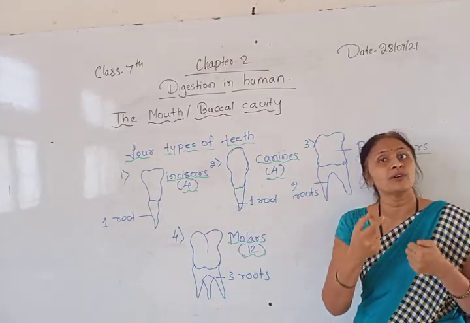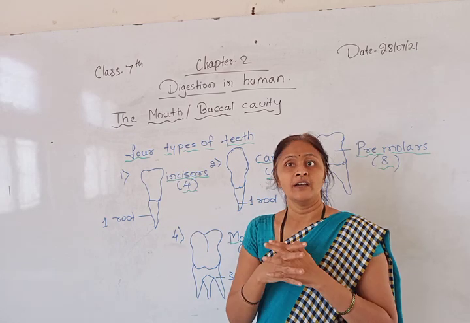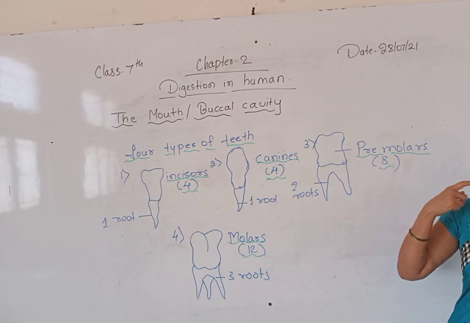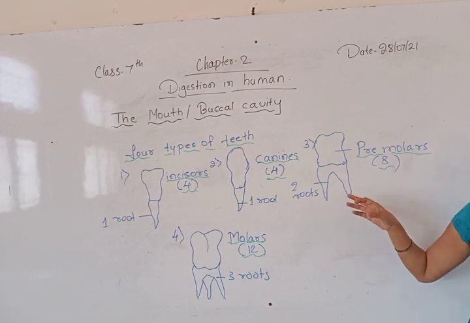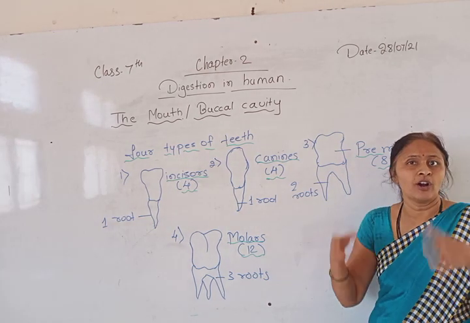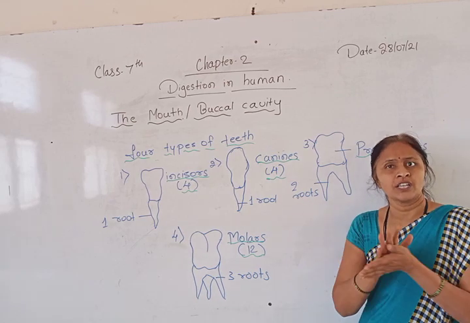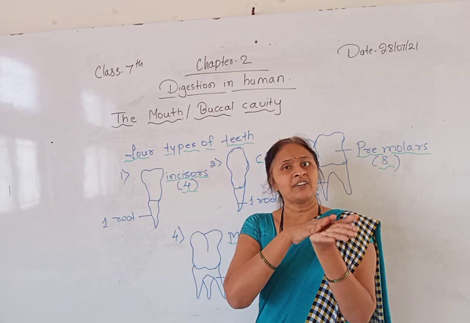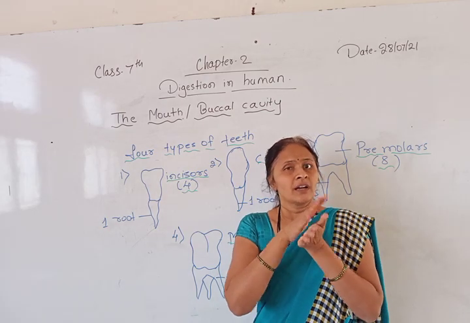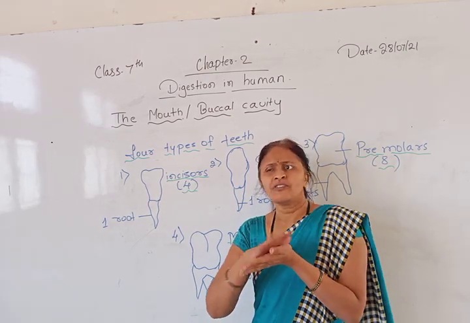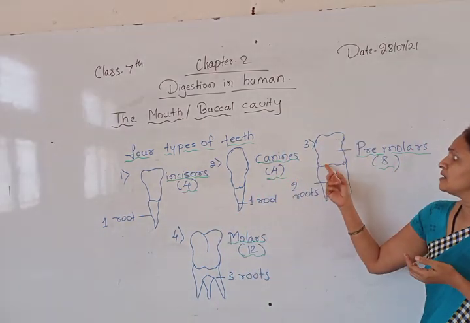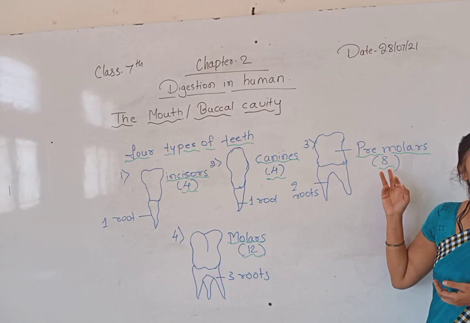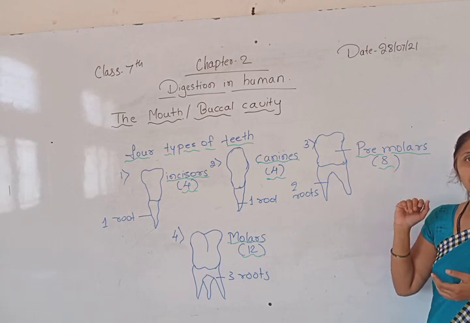At that time, one root is not enough to hold that tooth, so they are having 2 roots to fix that. If this type of teeth falls down, you cannot crush. Whatever food goes inside your mouth, that will be crushed, cut into very fine pieces. That is done by these premolars in your mouth. So they are 8 in number.